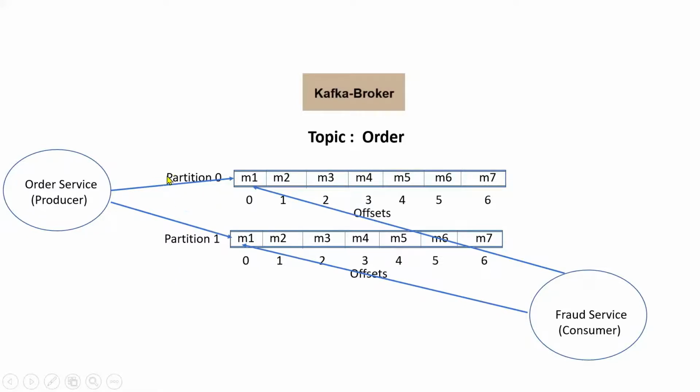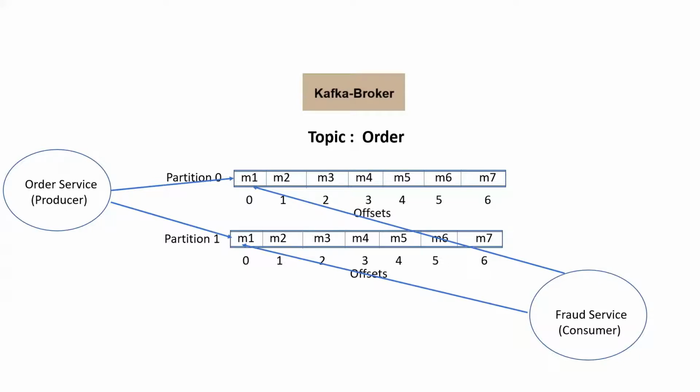This is how the load balancing will happen. But if the message has a key, then there is an algorithm: there is a hash code of that key, then mod of the number of partitions. So based on that, the message will be pushed to some specific partition, especially the messages which are coming with the same key can come to the same partition, right?